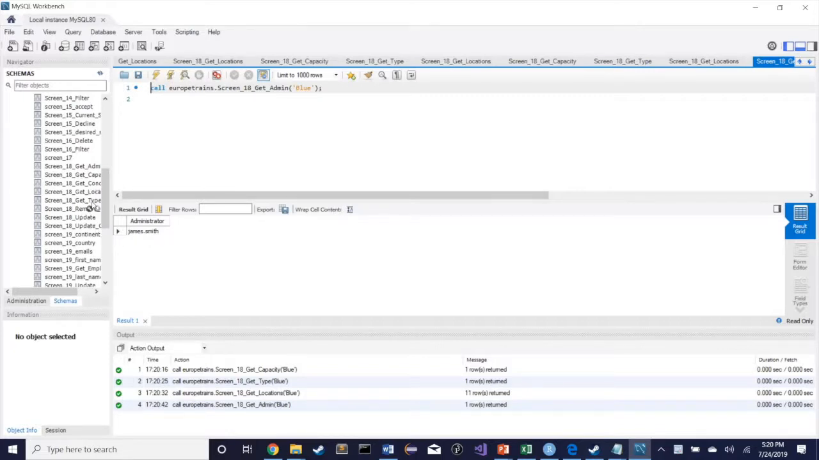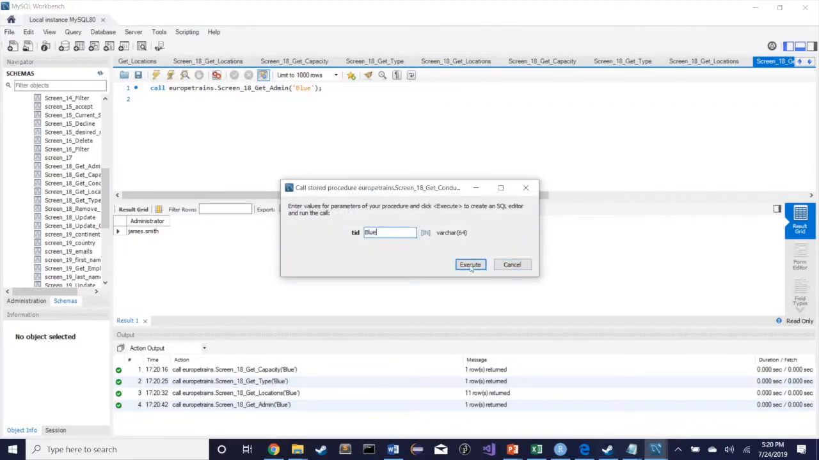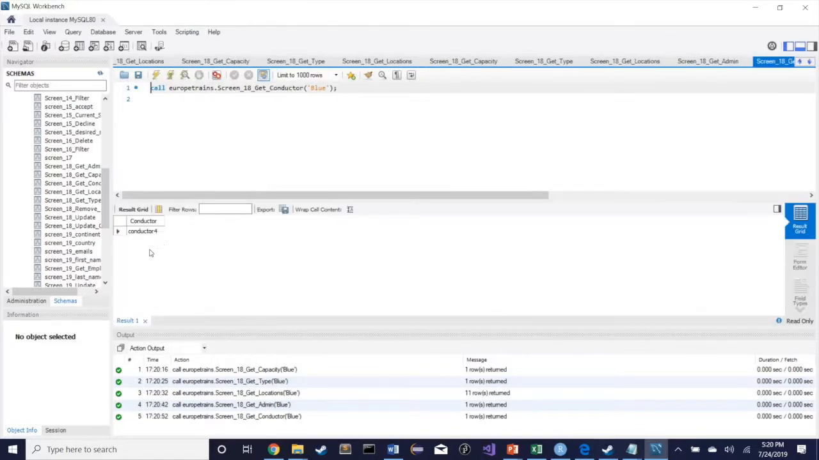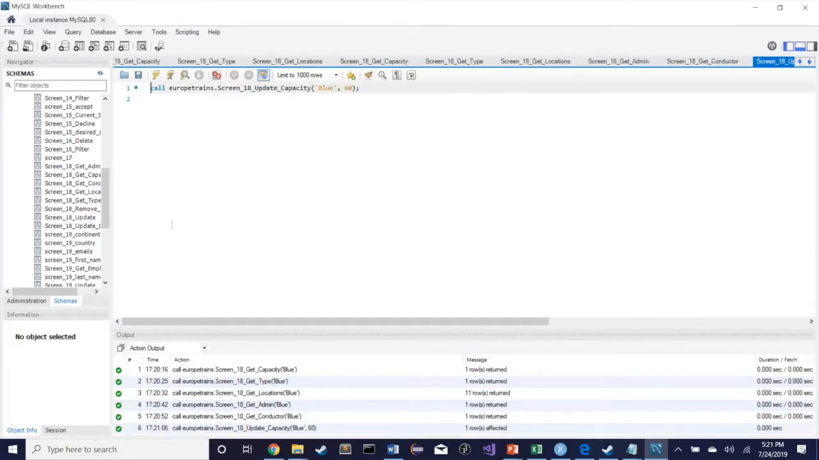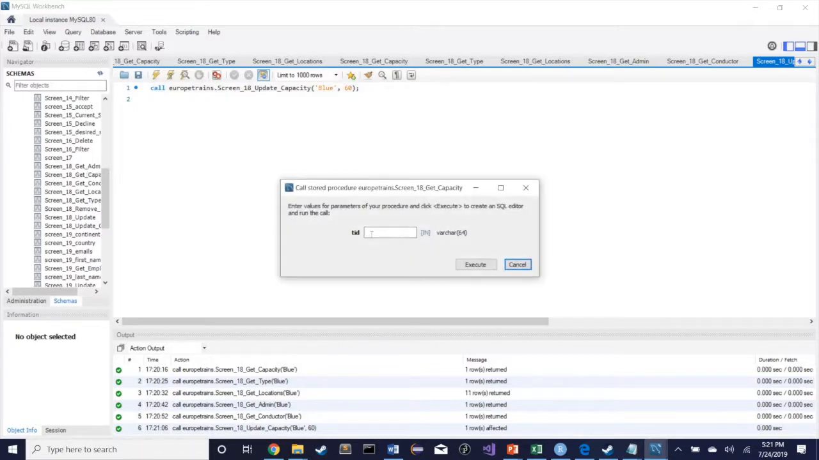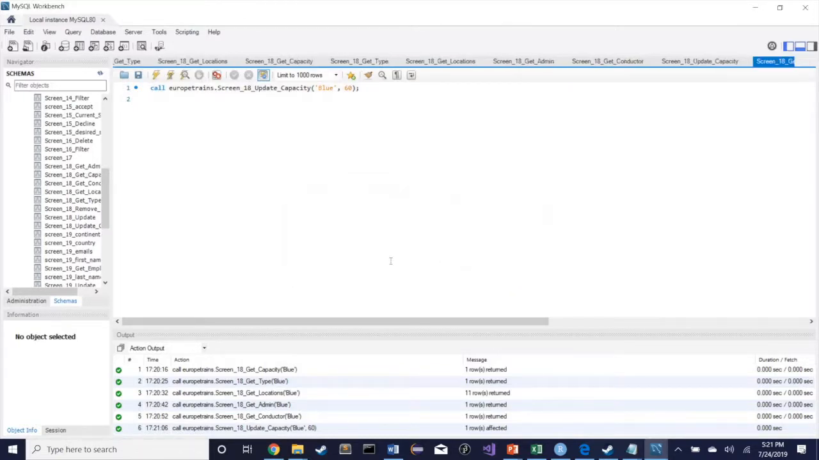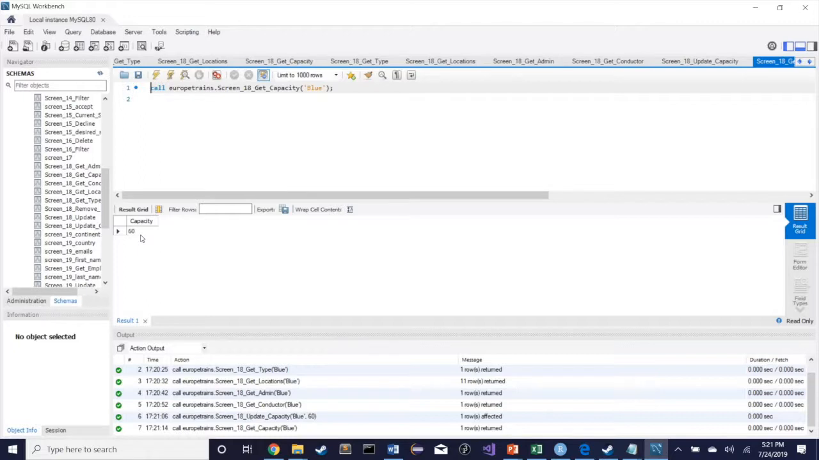The conductor that conducts the blue train is conductor 4. And now we want to update the capacity for the blue train to 60. And if we go to the capacity, we see that it's 60.